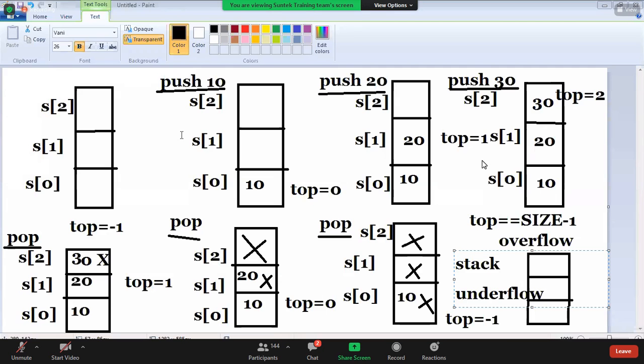Completed this diagram, right? How to push and pop operation, right? You can understand what are the operations involved. Push operation, pop operation, right? Overflow and underflow, right? You understood the terminology of stack, right? Top, push, pop, overflow, underflow. These 5 terminologies.